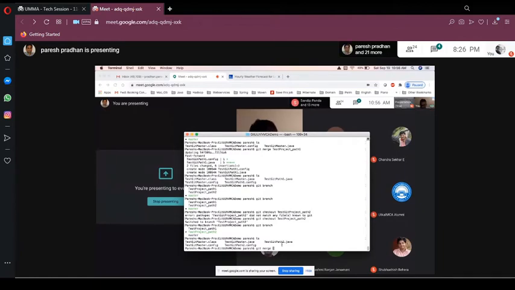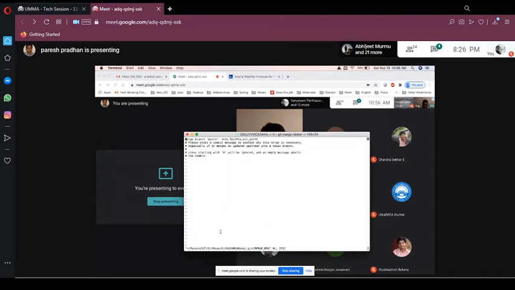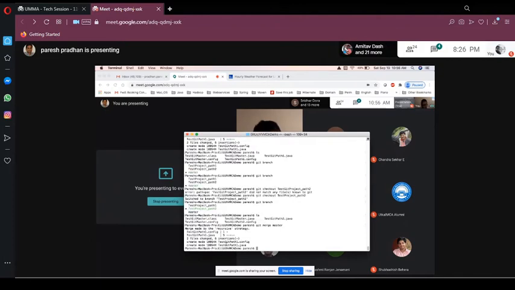I'm merging all the code from master to path 2. It is asking to put some comment. I put the comment, and now both the files are in path 2.